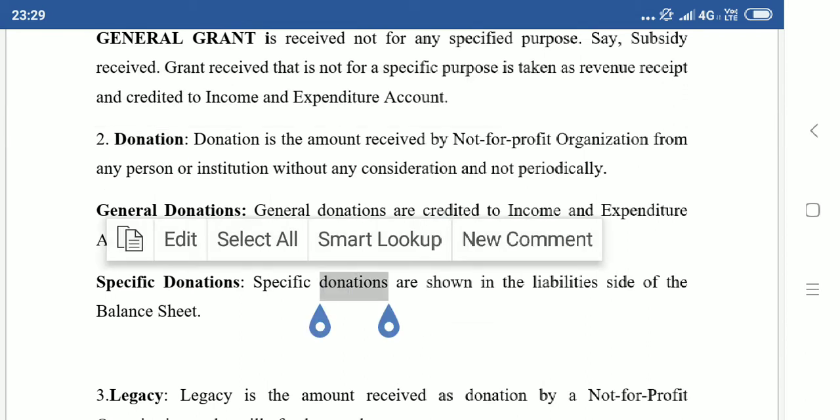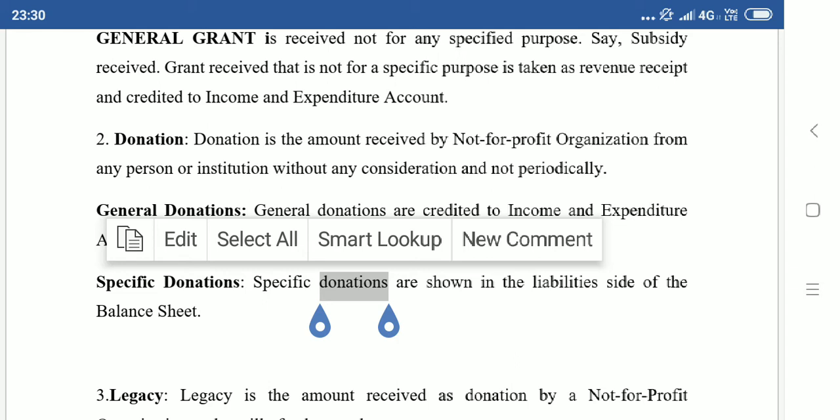Okay. So, any expenditure belonging to preparation of meals will be subtracted from specific donation in the liability side of balance sheet. If the preparation of meal expenditure is more and donation is less, suppose my donation is 10,000 rupees, the preparation of meal expenditure is 11,000 rupees, then 1,000 rupees will appear in the expenditure side, that is the debit side of income and expenditure account, and donation of 10,000 rupees will not appear in balance sheet at all, because 10,000 minus 10,000, it will become 0.